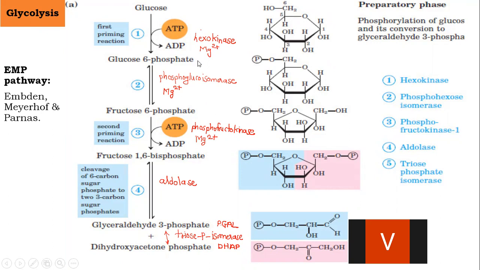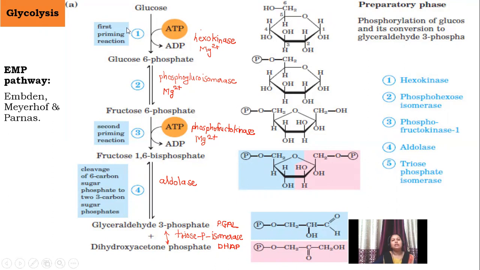They will give you the name of the ester and they will give you the different intermediates of the glycolytic pathway. You need to choose the correct intermediate which is known by that particular name. So glucose 6 phosphate is known as Robison's ester. Fructose 6 phosphate is known as Neuberg's ester, and fructose 1,6 bisphosphate is known as Harden and Young's ester.